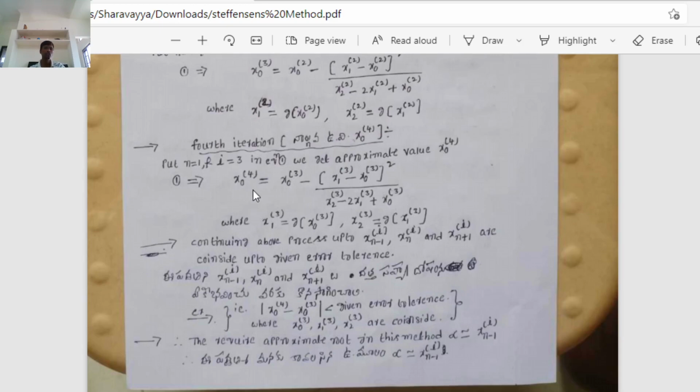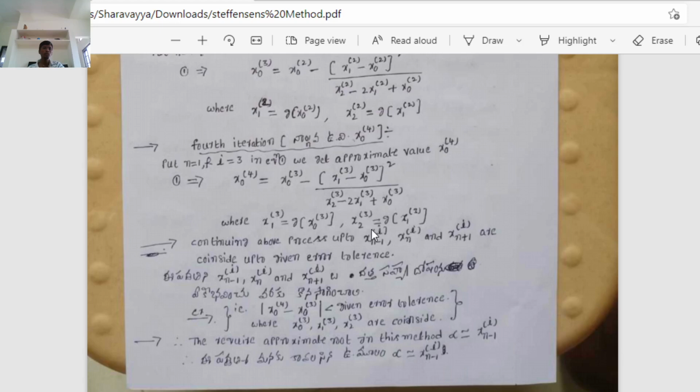x naught to the power of 4 equal to x naught to the power of 3 minus x1 to the power of 3 minus x naught to the power of 3 whole square by x to the power of 3 minus 2x1 to the power of 3 plus x naught to the power of 3. Where already x naught to the power of 3 the third iteration, x1 to the power of 3 equal to g of x naught to the power of 3, x to the power of 3 equal to g of x1 to the power of 3.